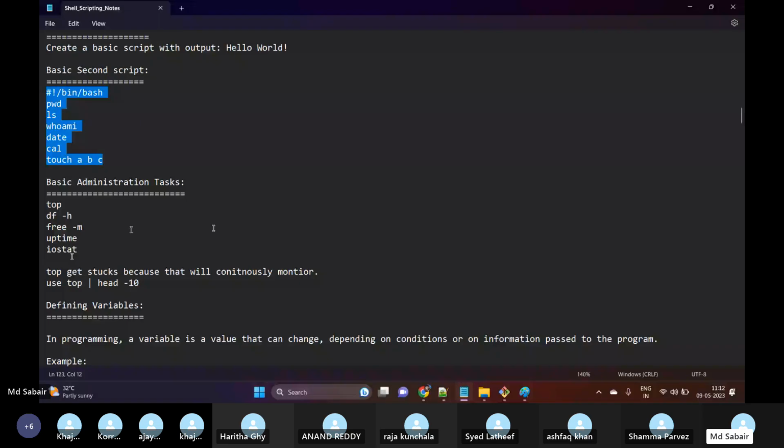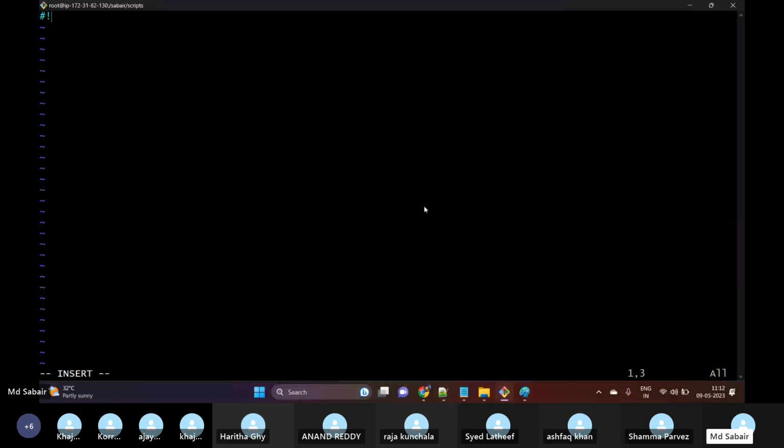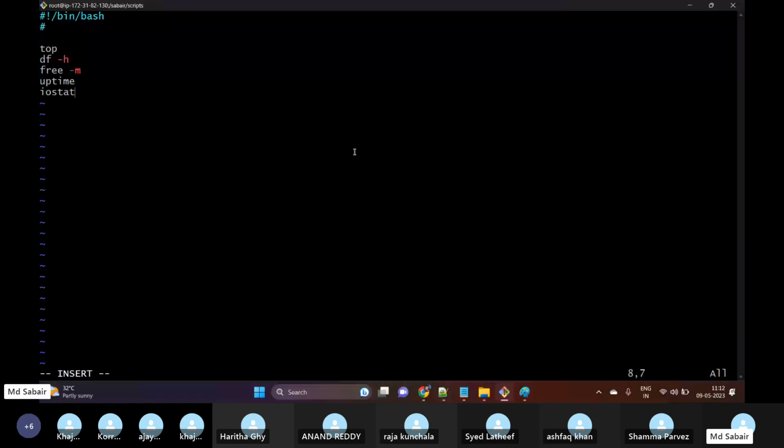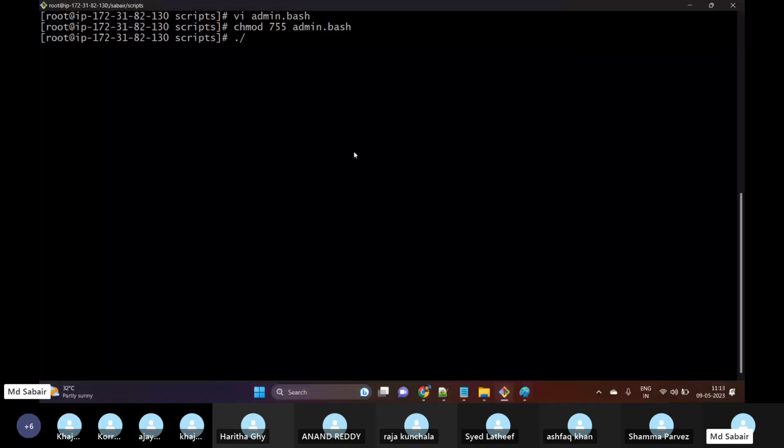Let me copy. vi admin.bash, which will be my script name. Then hash exclamation slash bin slash bash, the shebang, defining which particular shell. Then let me paste my commands: top, df -h, free -m, uptime, iostat. So these are the different commands which are available, and let me save my script. Now let me provide permissions to admin.bash, and then try to execute dot slash admin.bash.